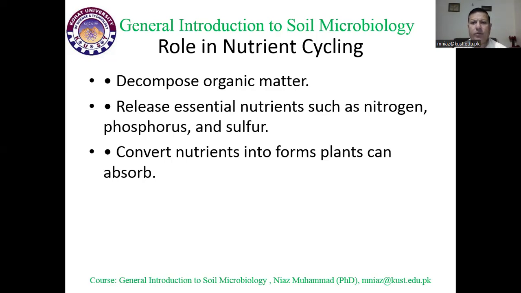Microbes convert nutrients into a form plants can absorb. When these elements are released from organic material, they go into the soil, which contains water and plants. Some of these elements dissolve in water and some leave in gaseous form into the atmosphere. These nutrients are absorbed by the plant roots, and in the aerial portion the photosynthetic process takes place. Due to that, organic material is formed.